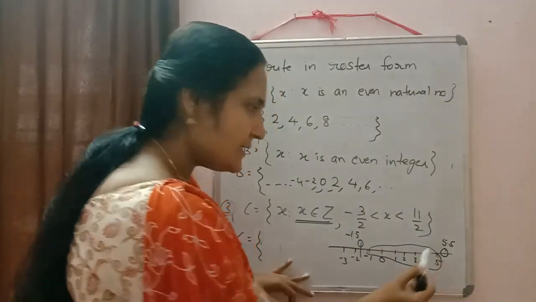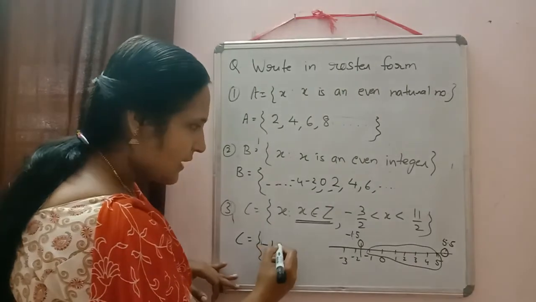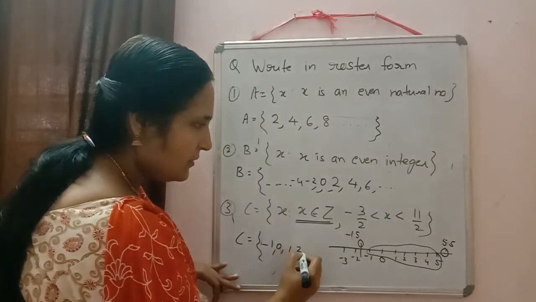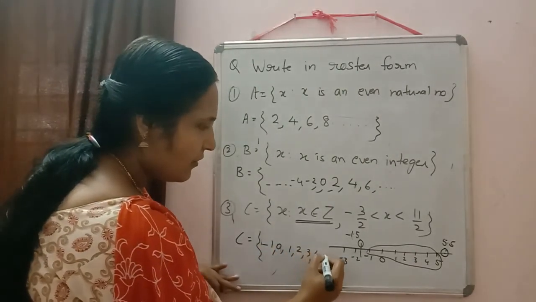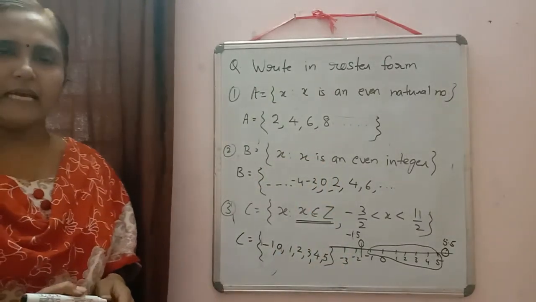These are the integers which we have. So just write down those elements: minus 1, 0, 1, 2, 3, 4, 5. In this way we can write down the elements of the set.